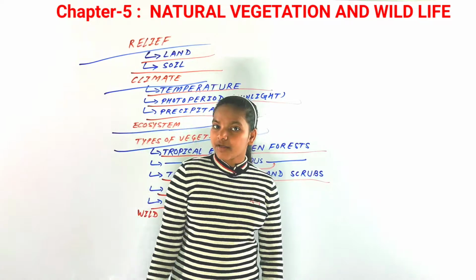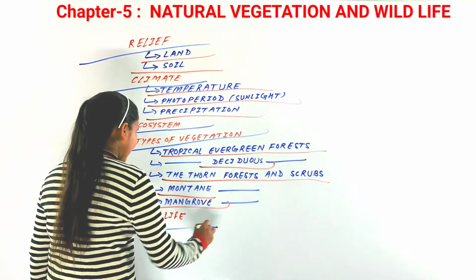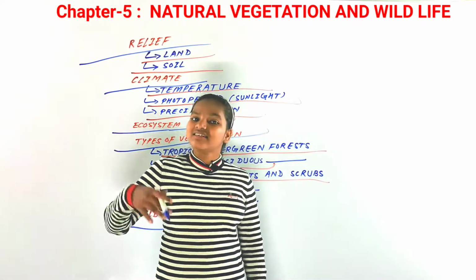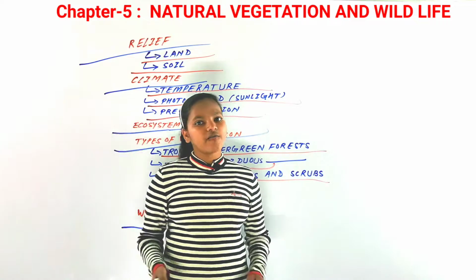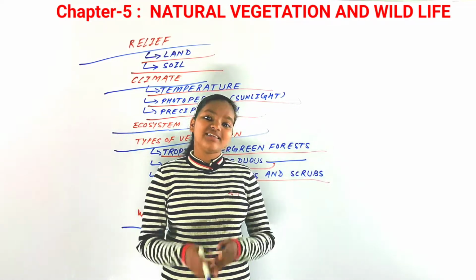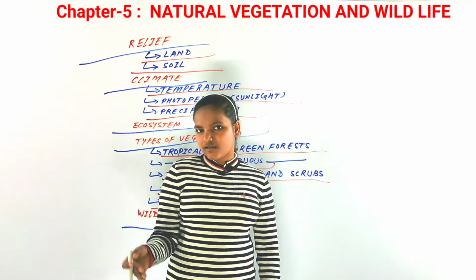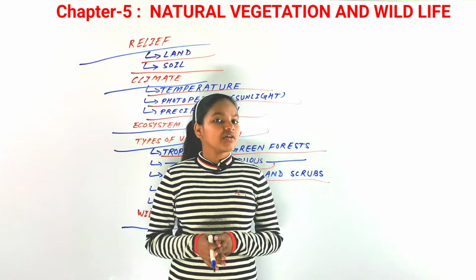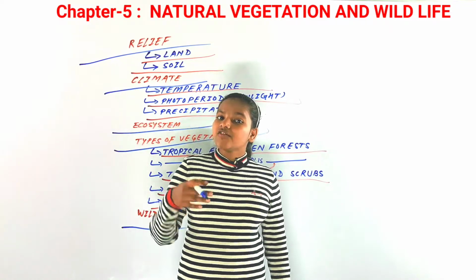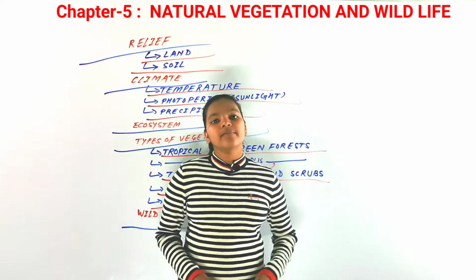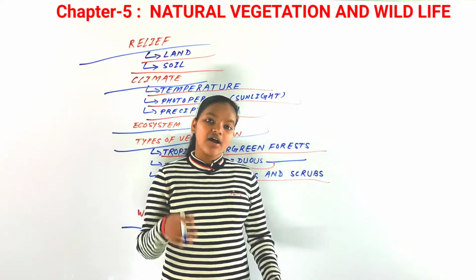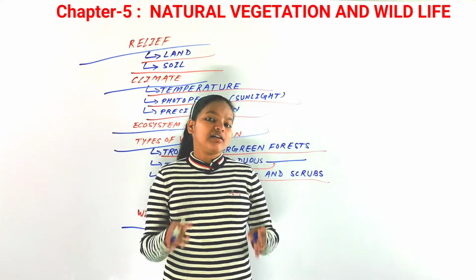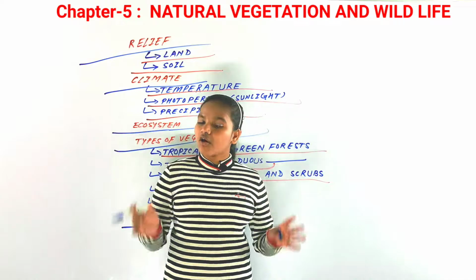Now the next and last topic of this chapter is wildlife. So far in this chapter we have discussed the flora of our country, but what about the fauna? Let's discuss the wildlife of our country as well. Just as I explained at the start of this chapter, in India there are approximately 90,000 species of animals, and there are approximately 2,000 species of birds present in India, which make up around 6% of the world total.